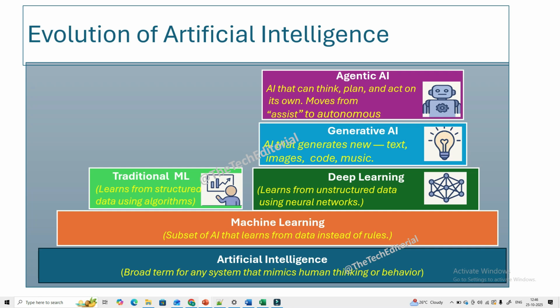For example, you can say to agentic AI, find my top five competitors, analyze their websites, and send a summary email to my boss. The AI agent can do that for you. It is like an AI assistant that can perform actions on your behalf. So this is all about the high level evolution of artificial intelligence.